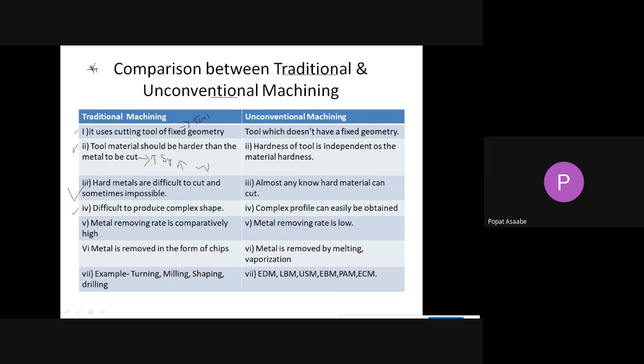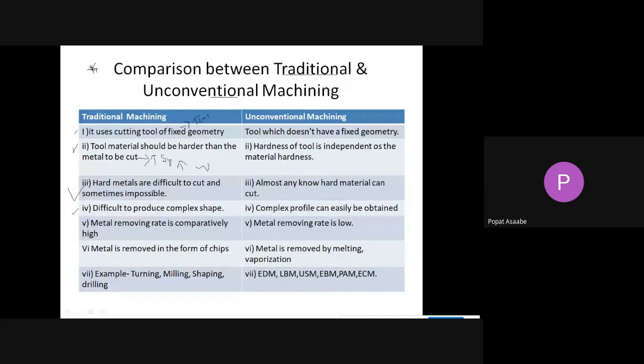It is difficult in traditional machining, but with unconventional machining, we can generate any complex profile on your workpiece. Any complex shape we can easily machine on your workpiece with the help of unconventional machining. Okay, now the next difference is